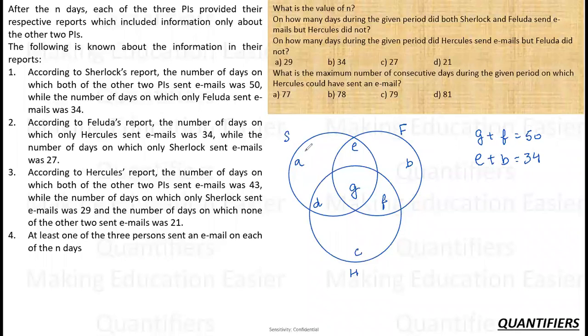Okay. Now, according to F, the number of days on which only Hercules sent the mail was 34, which means he's not talking about the days on which S has sent the mail, and not only talking about the days on only which F has sent the mail. He's talking about only H, so it is C plus F. This is 34, right? So, while the number of days on only which Sherlock sent the email was 27, so he's talking about this A plus C.